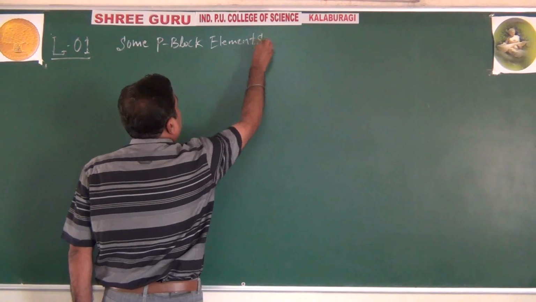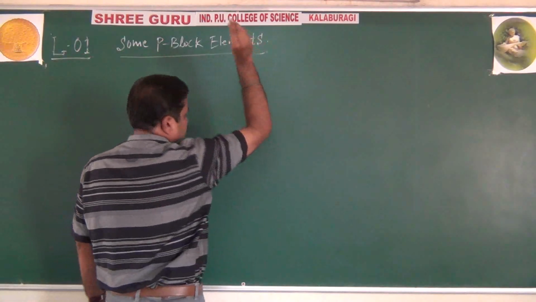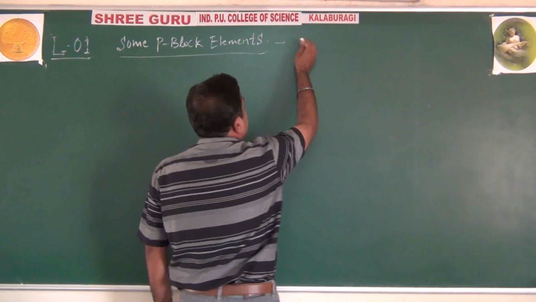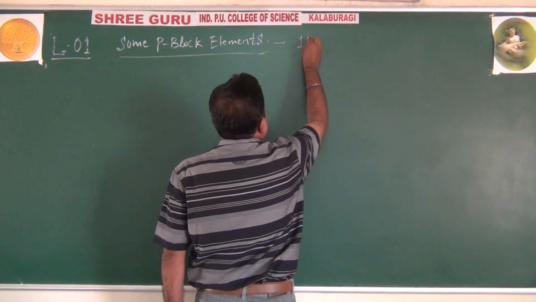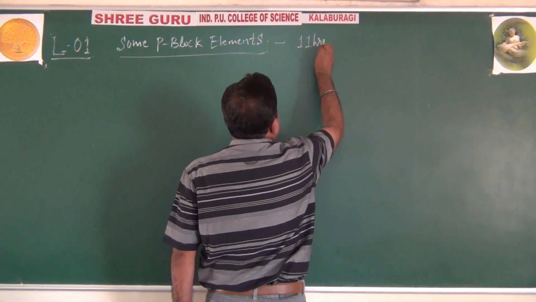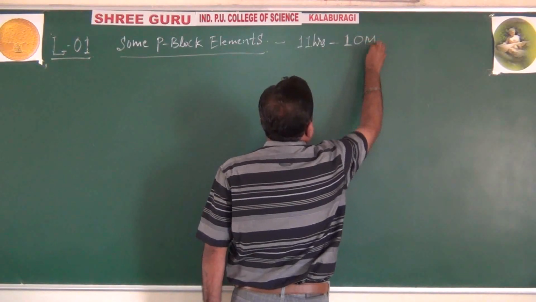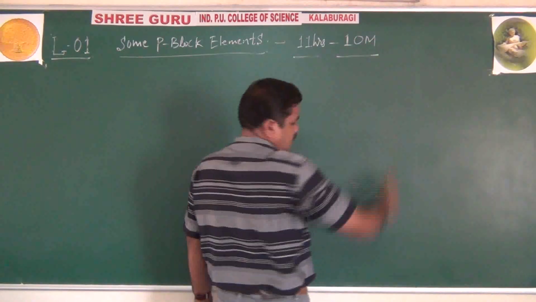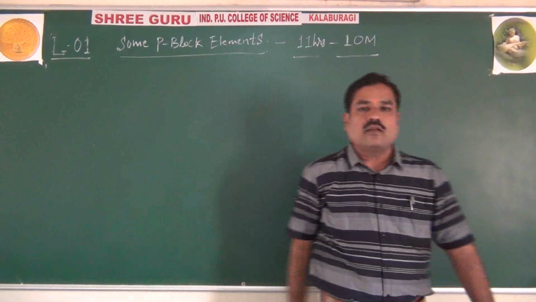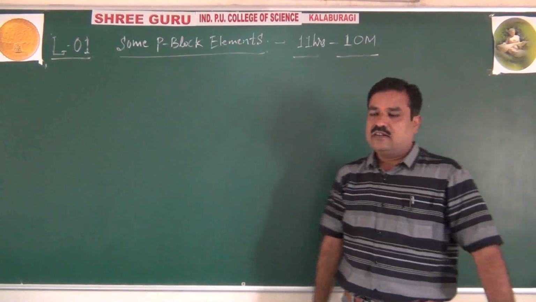According to your NCERT syllabus, the allotted hours for this chapter is 11 hours, and the weightage is 10 marks. 11 hours, 10 marks for theory purposes.